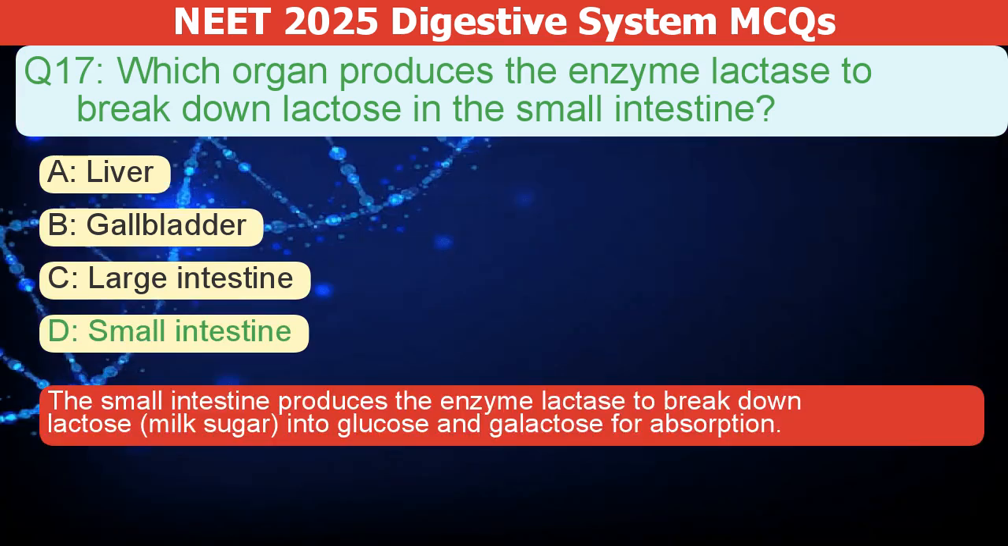The correct answer is D. The small intestine produces the enzyme lactase to break down lactose, or milk sugar, into glucose and galactose for absorption.